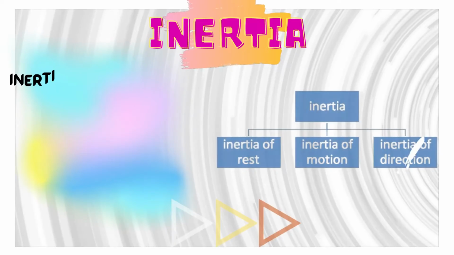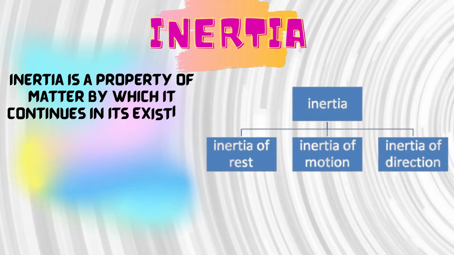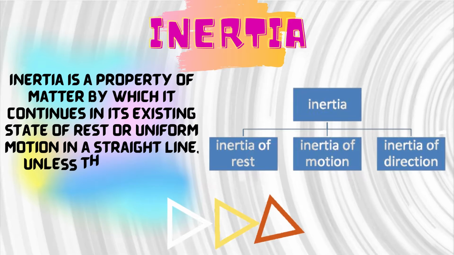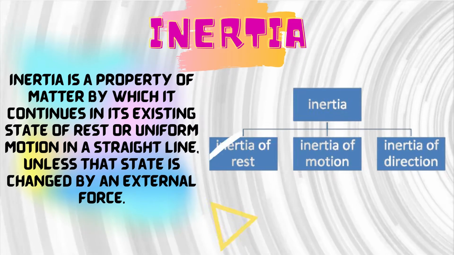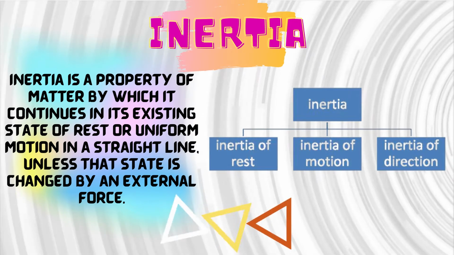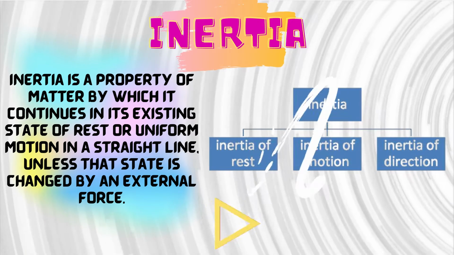So far you must have studied about Galileo's experiment of rolling down a ball on different inclined planes. Galileo suggested that the natural tendency of all bodies is to oppose a change in their state of rest or motion, and this inherent property or natural tendency of objects is called inertia. And we have three different types of inertia.